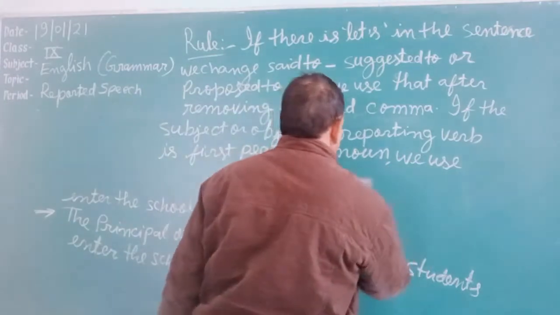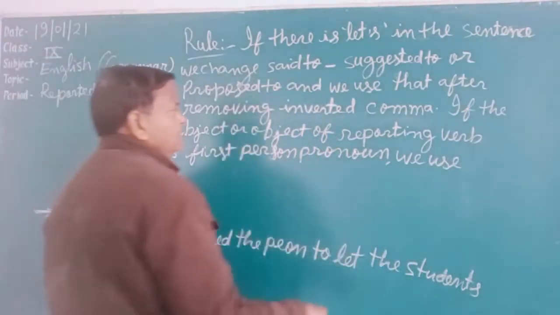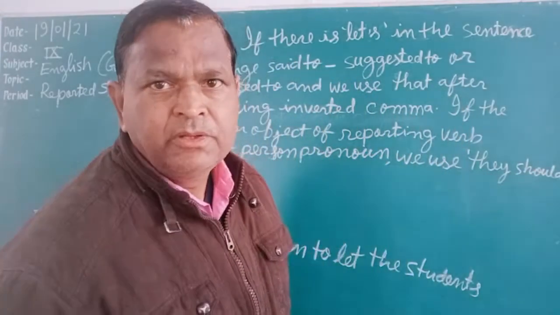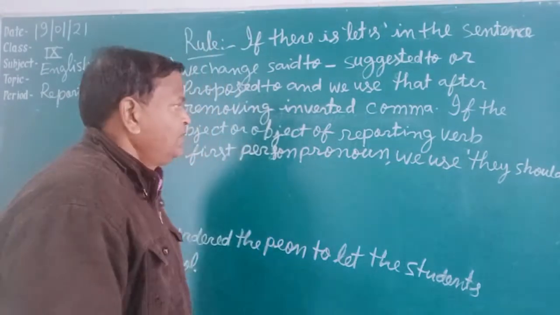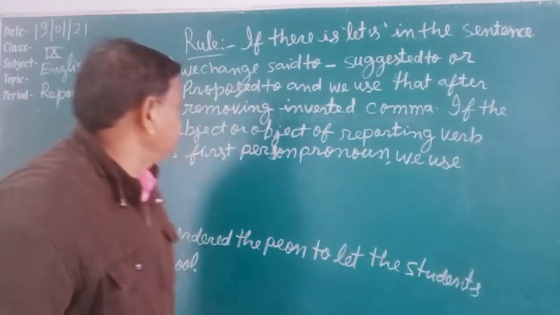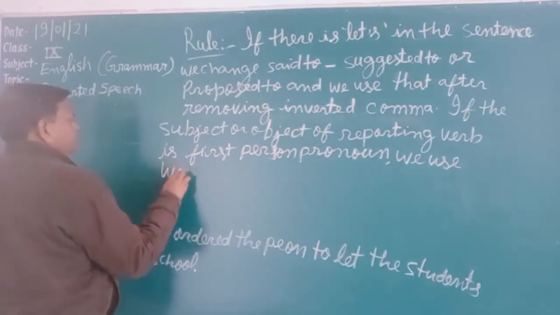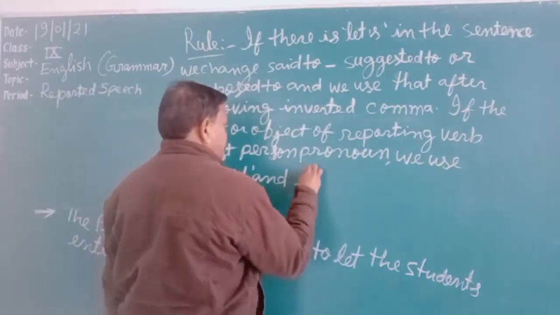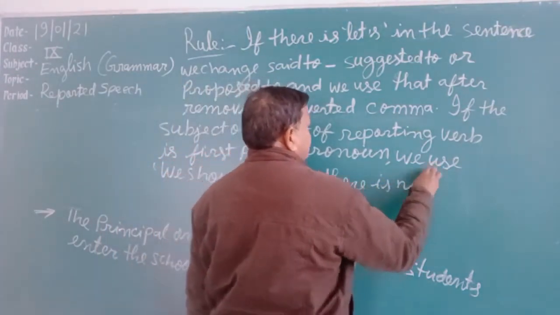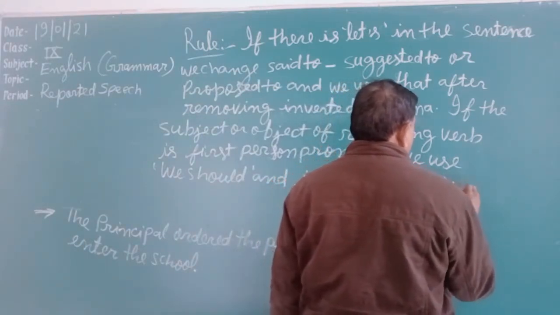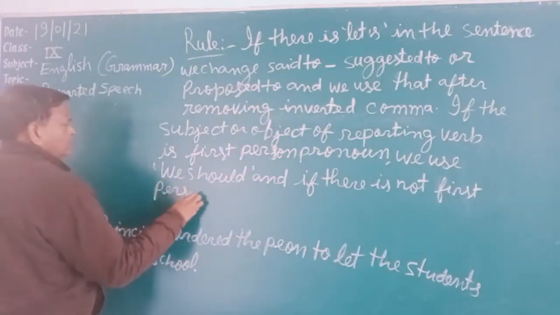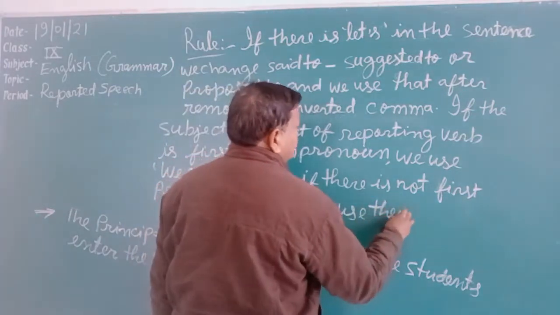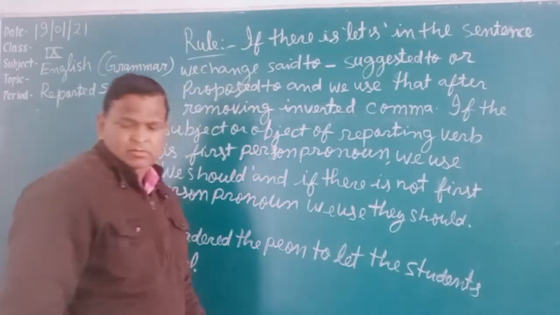we use we should. If the subject or object of the reporting verb is a first person pronoun, we use we should, and if there is not a first person pronoun, we use they should. This is it. And something more.